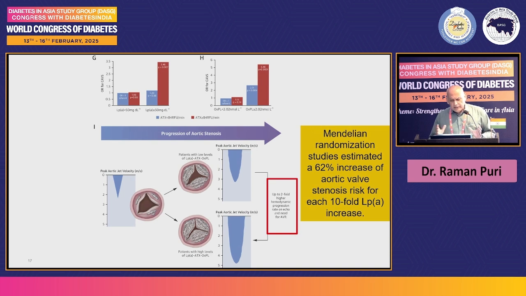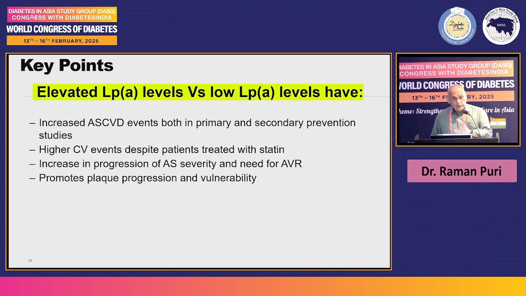A Mendelian randomization study estimated a 62% increase in aortic valve stenosis risk for each 10-fold increase in lipoprotein A. So you have seen that lipoprotein A is a culprit for CV events. It is a culprit for making vulnerable plaque, and it increases the incidence of calcific aortic stenosis. So these are the key points.